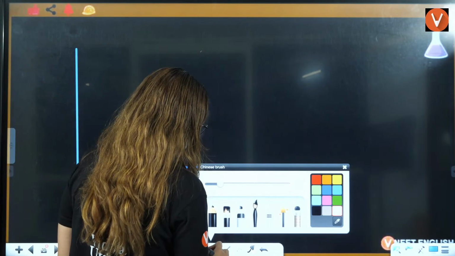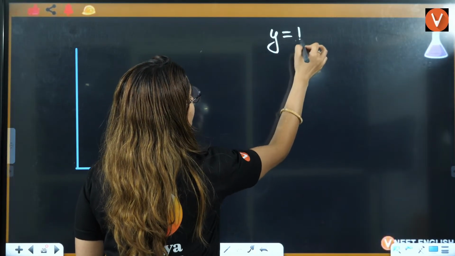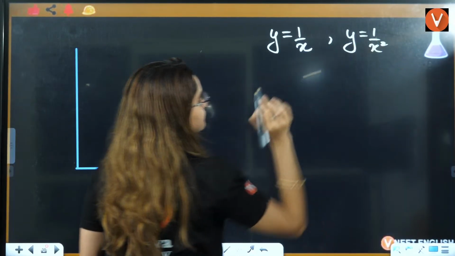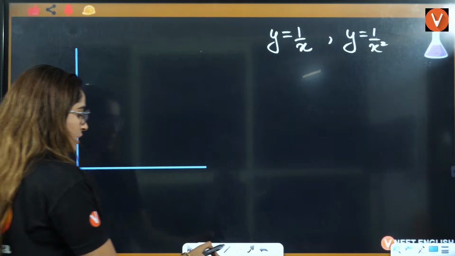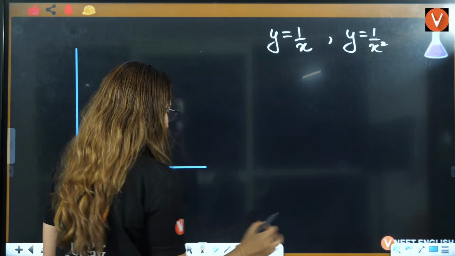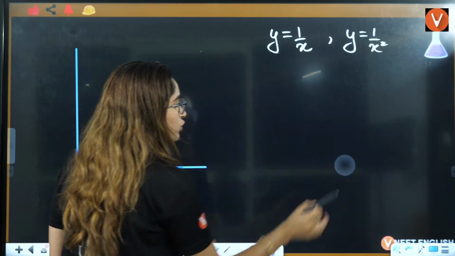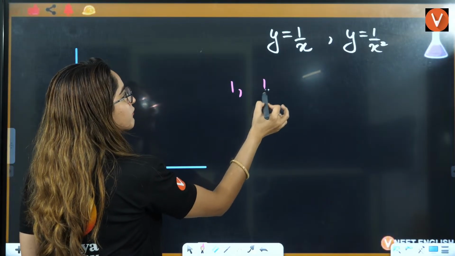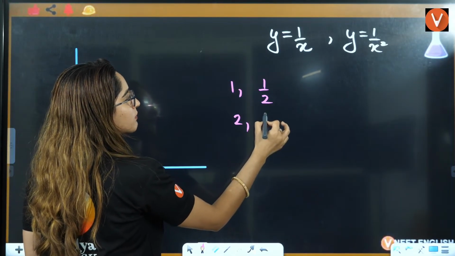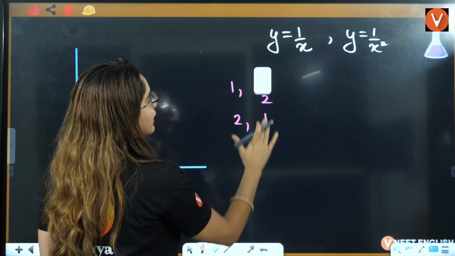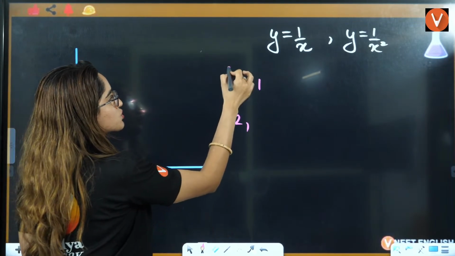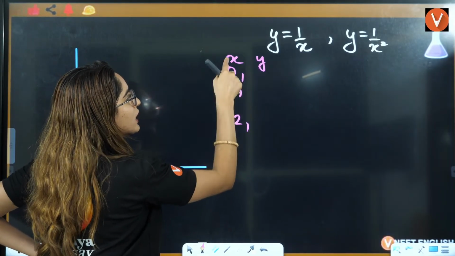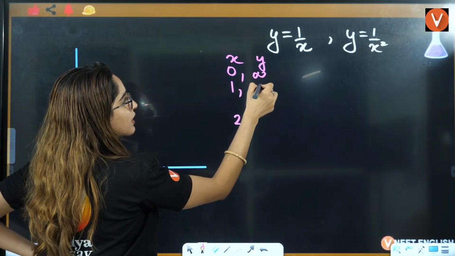Now, if I talk about a concept called y equals 1 by x, or y equals 1 by x square, right? This kind of graph, if you put the values, if I put x equals 1, y will be 1. If x is equal to 0, y will be infinity. If this is x, this is y. If x is 0, y is infinity. x is 1, y is 1.